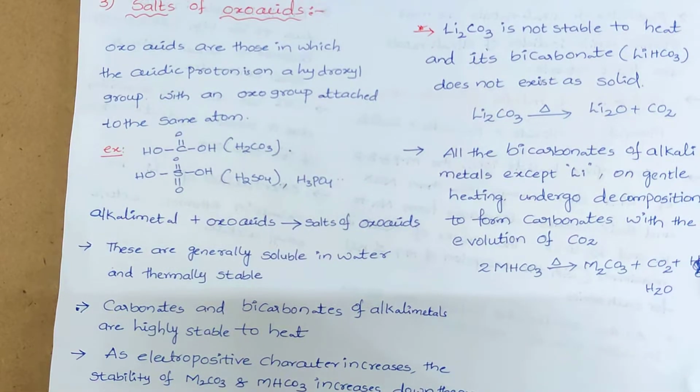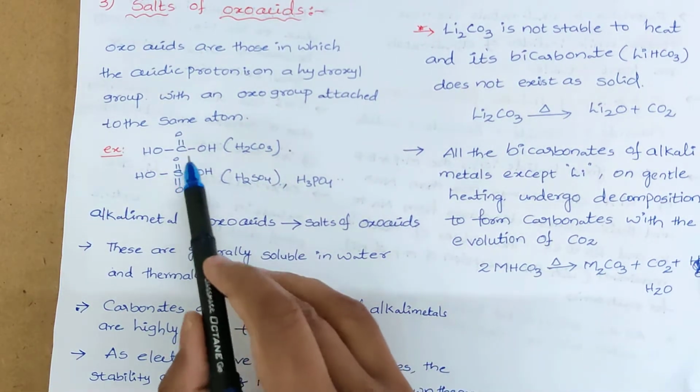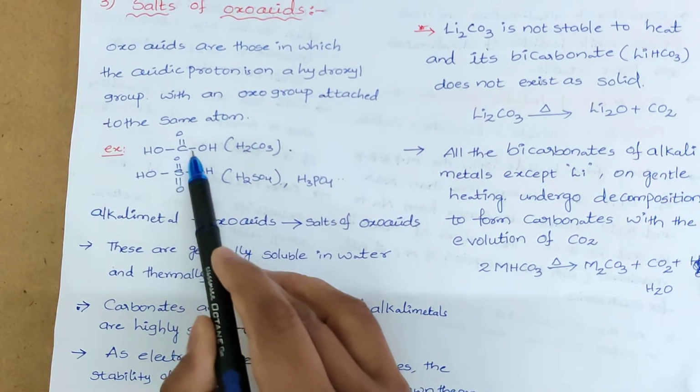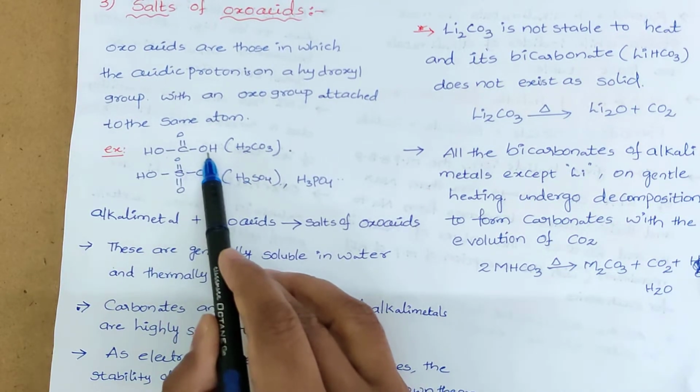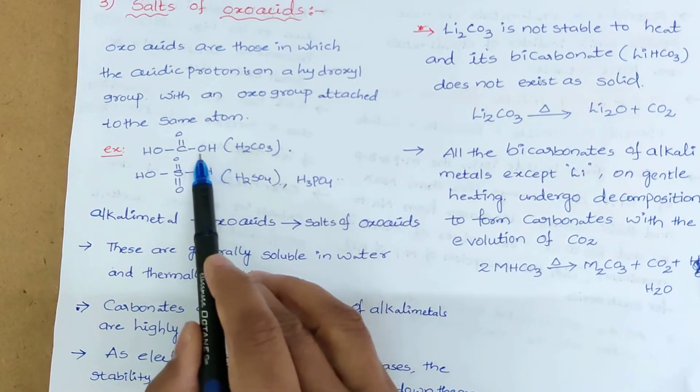And the third important compounds of alkali metals are the salts of oxo acids. First, what do you mean by oxo acids? We hear this term commonly in the chemistry of different groups. Oxo acids are those in which the acidic proton is on a hydroxyl group with an oxo group attached to the same atom. Oxo means C double bond O. To this C double bond O, if an OH group is attached, then that is called an oxo acid.